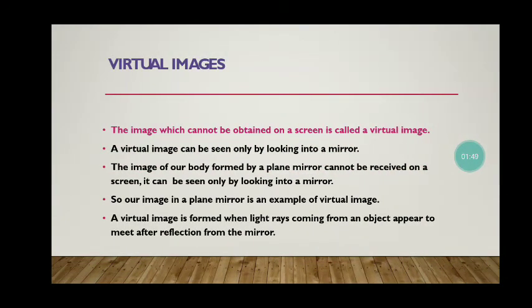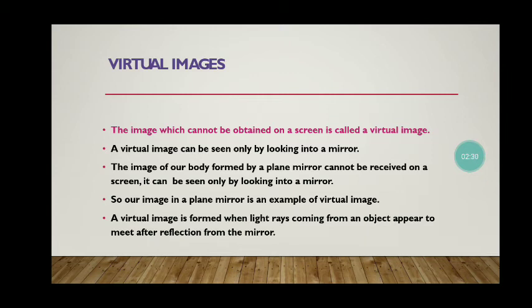Now come to the virtual image. The image which cannot be obtained on a screen is called a virtual image. A virtual image can be seen only by looking into a mirror. So the image formed by a mirror, when an object is kept in front of the mirror and we can see it in the mirror, that image is called a virtual image.